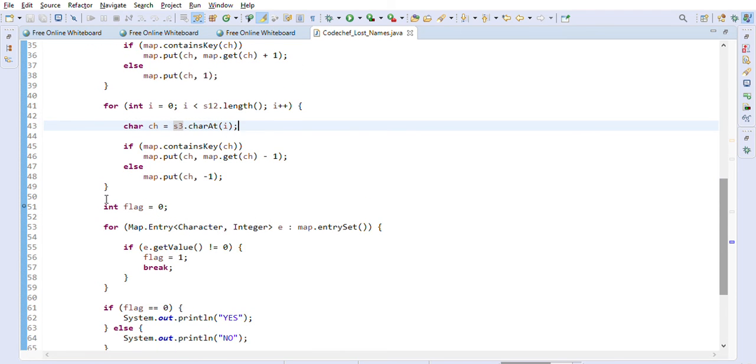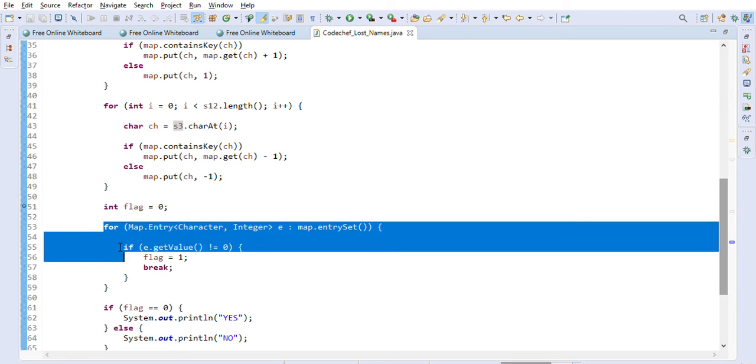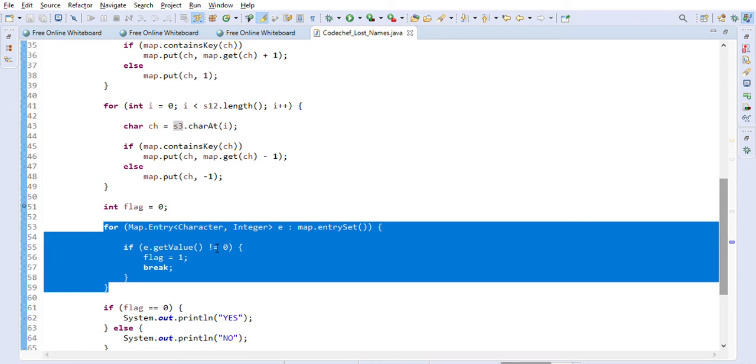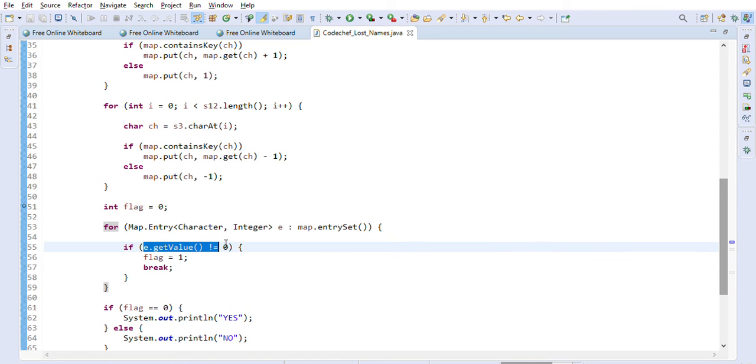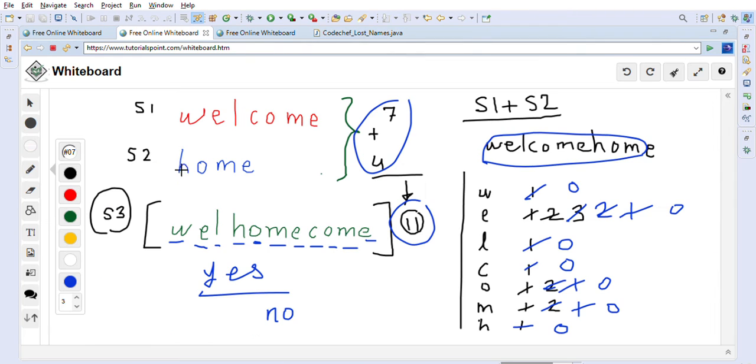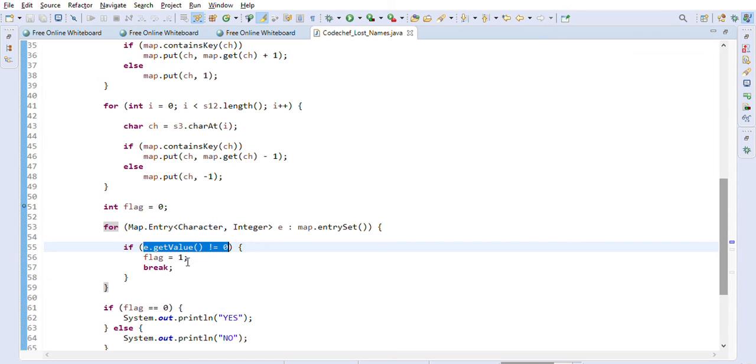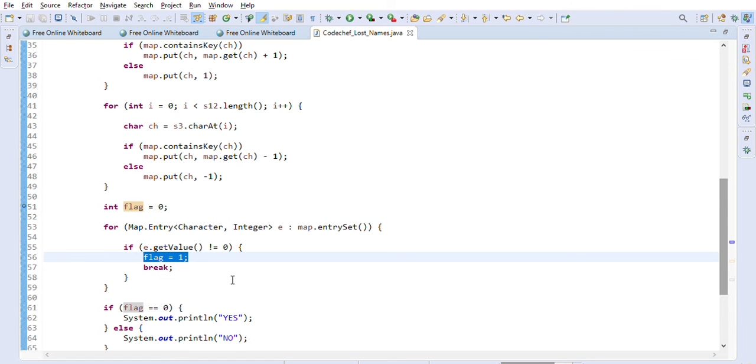After that, I created an integer flag with 0 value, and we will go through the map now. One by one we will check all the values, and if any value is not 0, then we will just set the flag to 1 and break, right? If a value is not 0, meaning we are finding either negative or positive values, that means we cannot create these two words from the given string. So in that case, we will set the flag as 1.